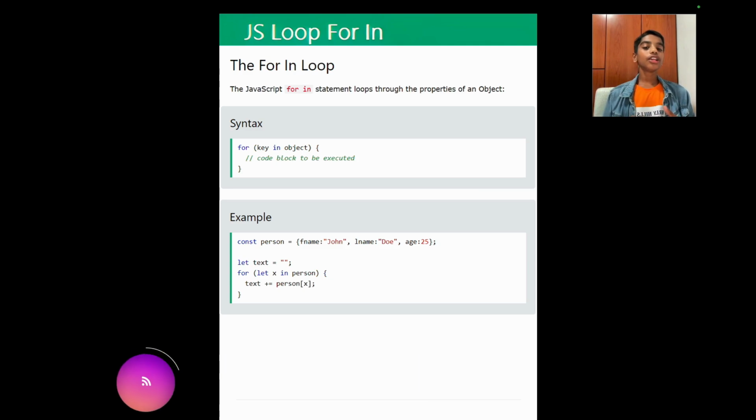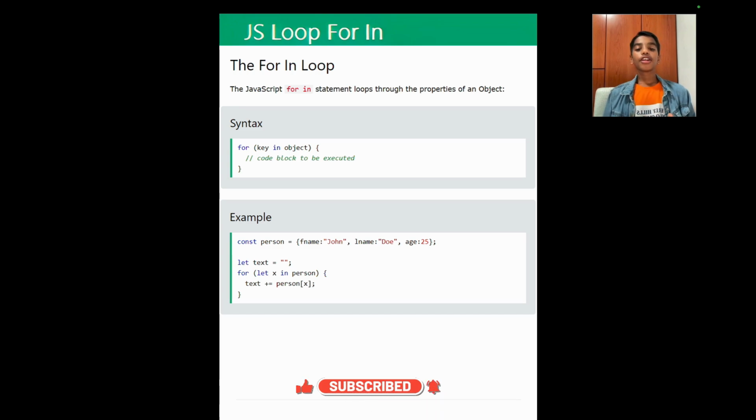Today we're going to be continuing with the JavaScript e-course. Previously we have learned about JavaScript for. Today we're going to learn about JavaScript for in and for of. The JavaScript for in loop. The JavaScript for in statement loops through the properties of an object.